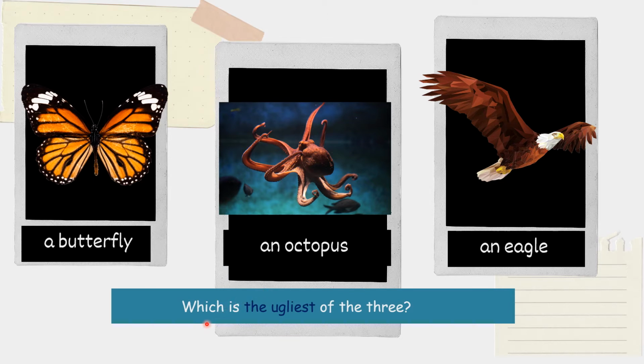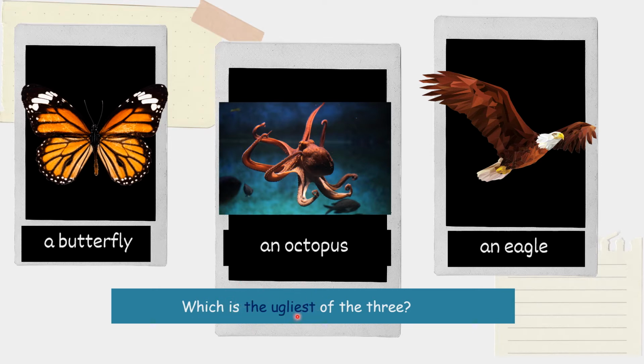Okay, look at the next question. Which is the ugliest of the three? So here we compare 3 animals. So here we use superlative adjective. Which is the ugliest?